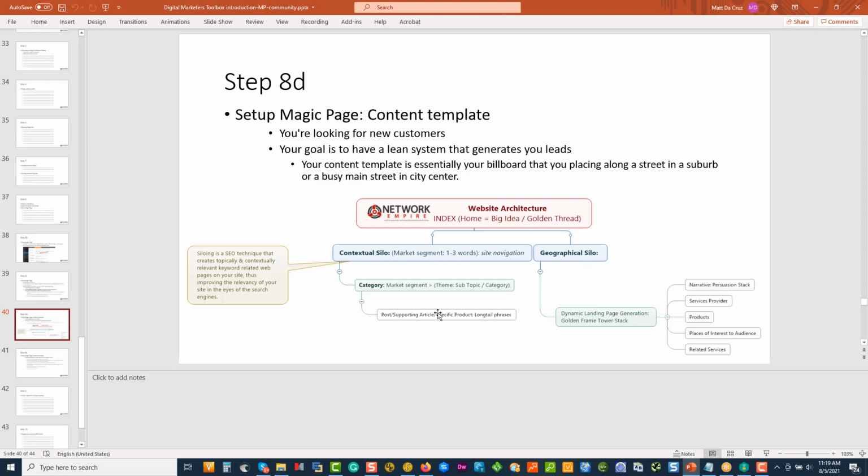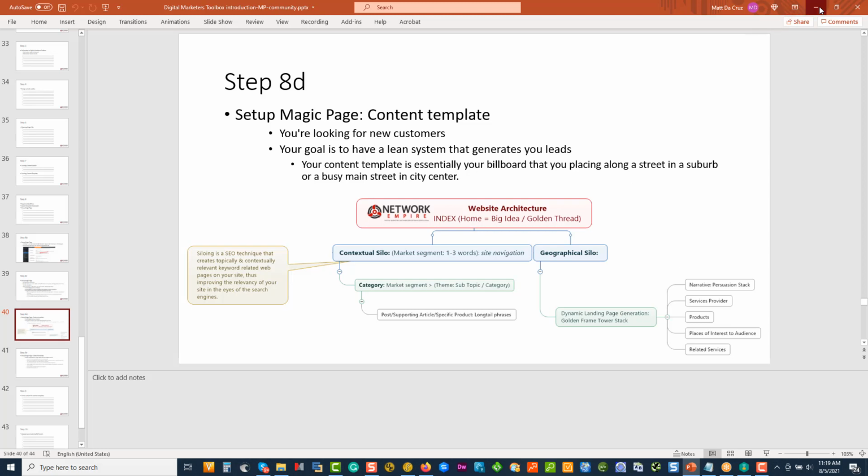All your information pages that you want to rank, or your geographical targets that you're zoning in on, with your billboard that basically runs through the persuasion stack, introduces the service providers, introduces the different types of products that are related to that market, introduces places of interest of where they can find what they're looking for, and then related services. So you have many options to build really great content templates, but without structure, it becomes very difficult.